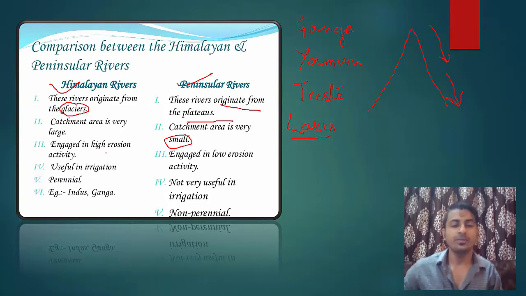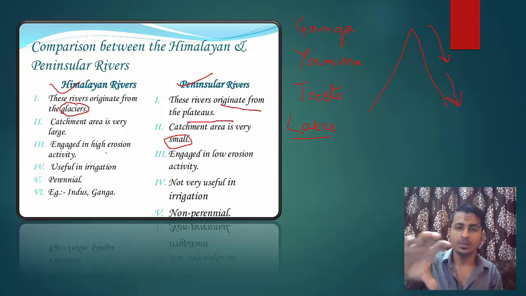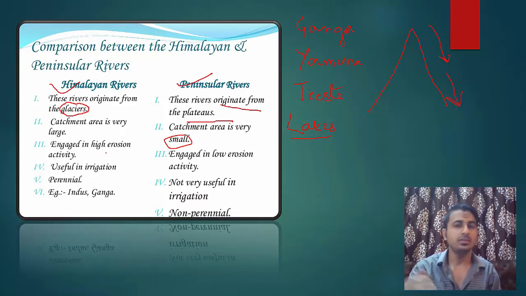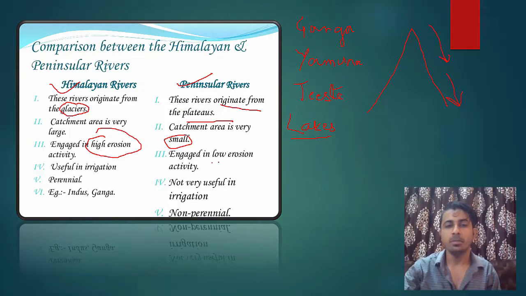You can do an activity. You can take water in a glass and then go to a park or maybe a flower pot in your home, and you slowly drop water. Okay, so the soil will be disturbed. But if you throw it very fast, then the soil will come out. Why? Because of the velocity. So this is the same case in Himalayan rivers. And the opposite is in peninsular rivers, because height is not there, so rivers flow very slowly.